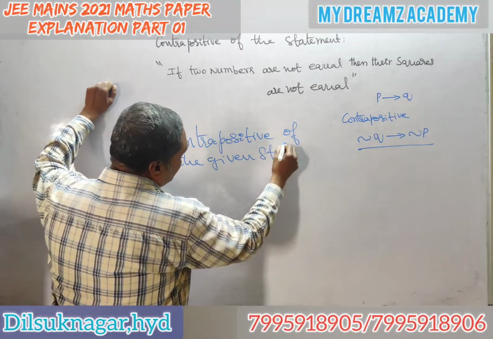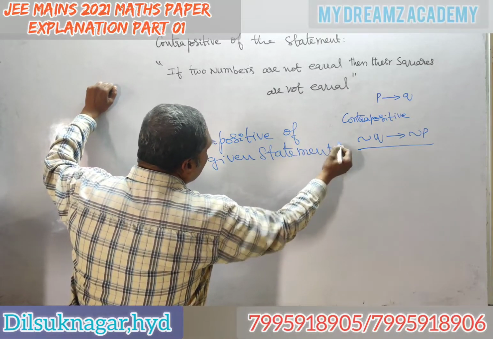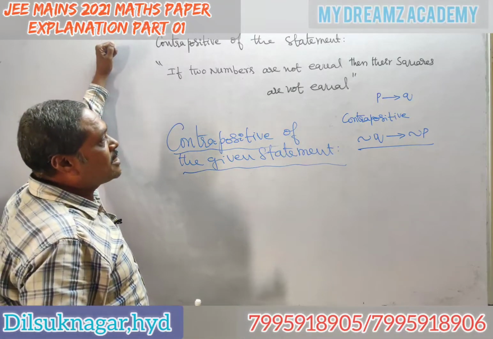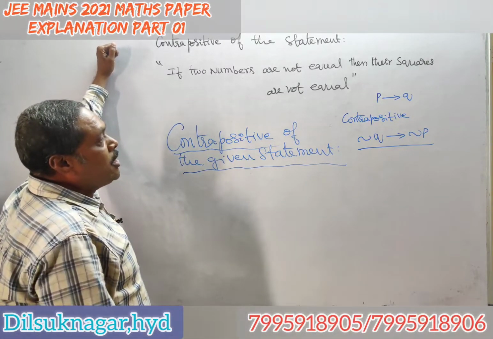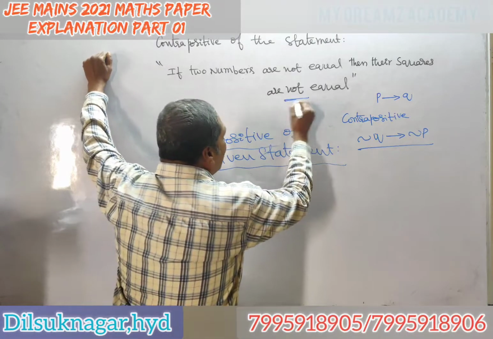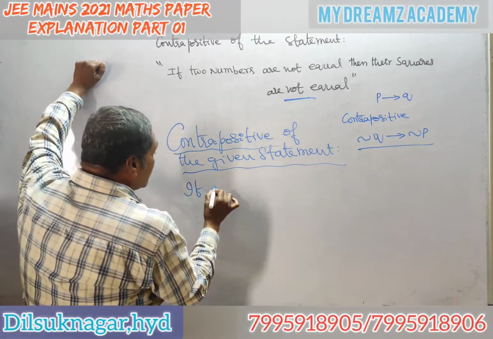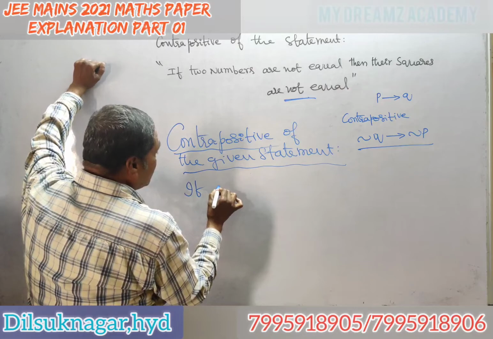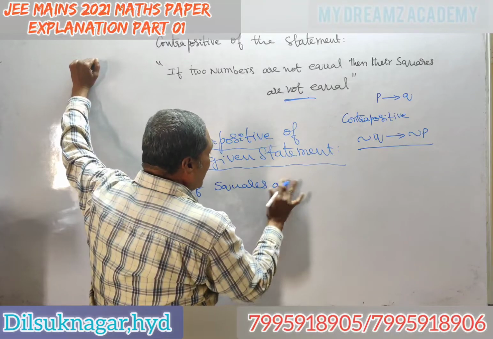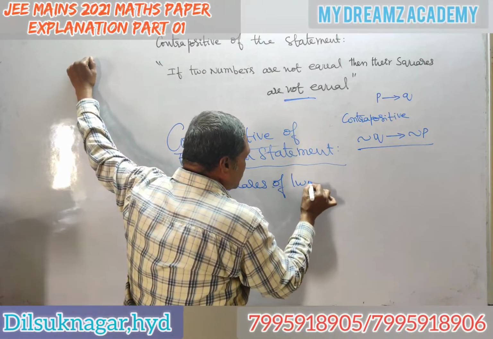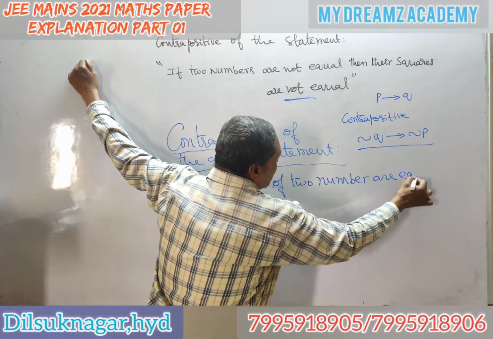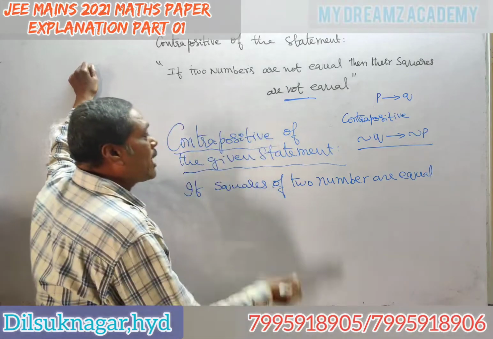Now tell me, what is the second statement? Their squares are not equal. If the squares of two numbers are equal, then the two numbers are equal. Why? Because in the first statement, not equal is given, so you have to write equal.